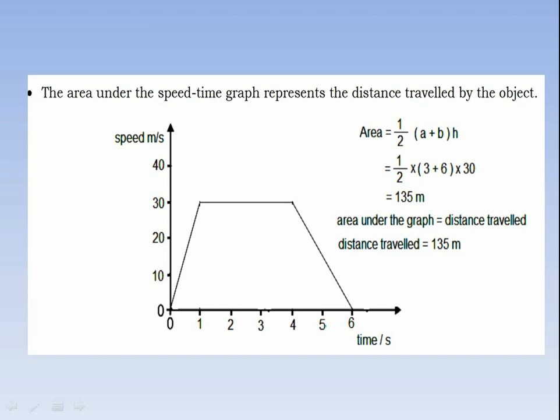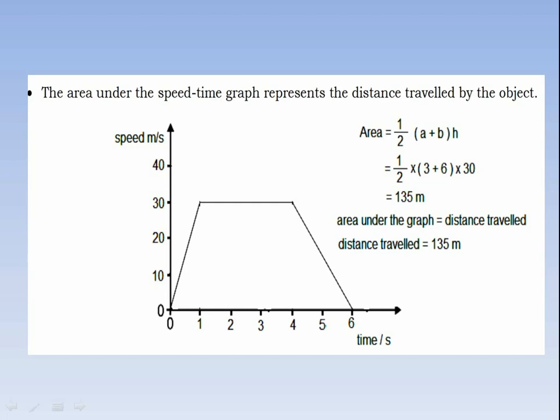For finding the distance traveled, we have to find the area under the speed time graph. This shape is a trapezium. If we know the trapezium area formula, we can find the distance traveled by the moving object.